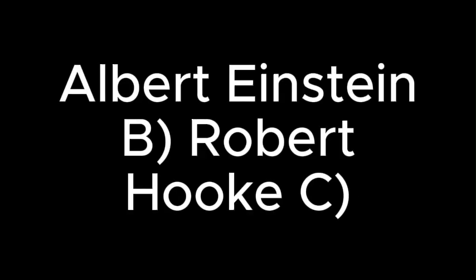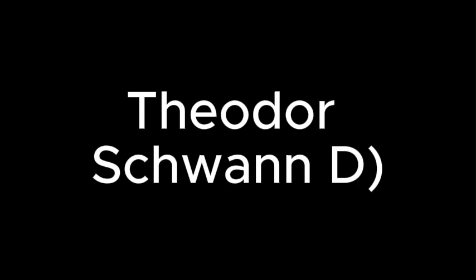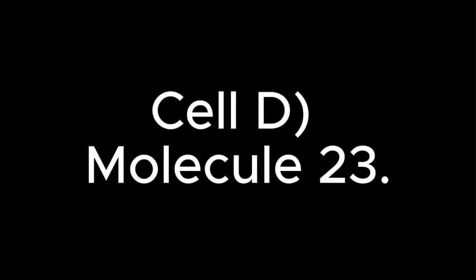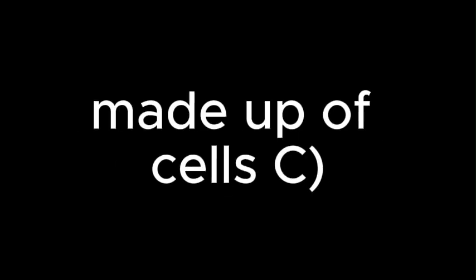Topic 2. Cell theory. 21. Who first proposed the cell theory? A. Albert Einstein, Robert Hooke, Matthias Schleiden and Theodor Schwann, Charles Darwin. 22. According to the cell theory, what is the basic unit of life? A. Atom, organism, cell, molecule. 23. Which statement is true according to the cell theory? A. Cells can only come from non-living matter. All living things are made up of cells. Cells are only found in animals. Cells can form spontaneously from air.